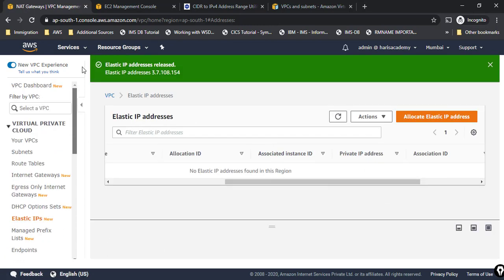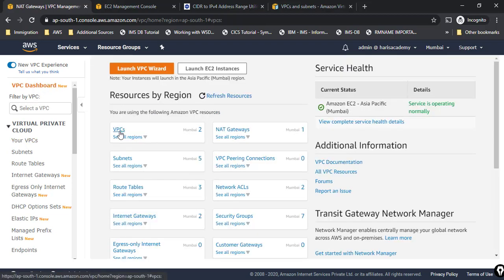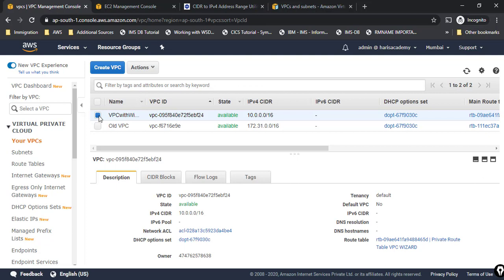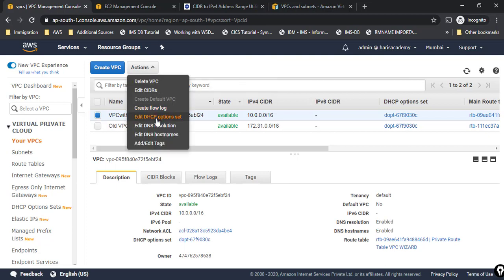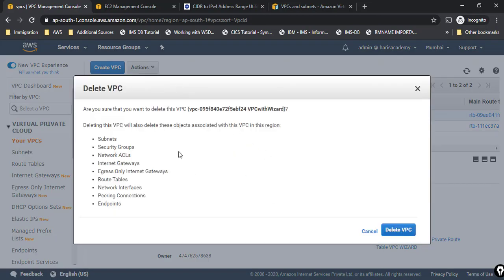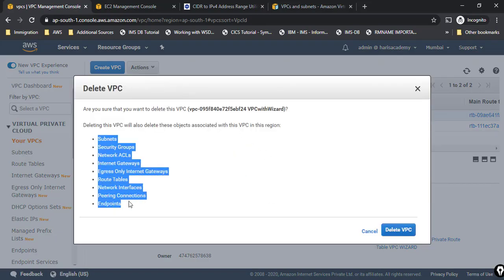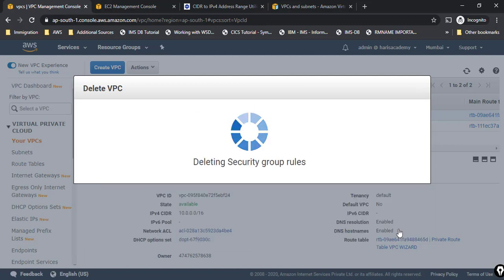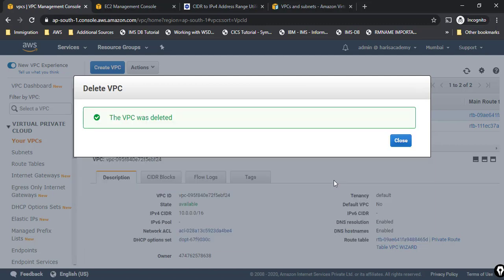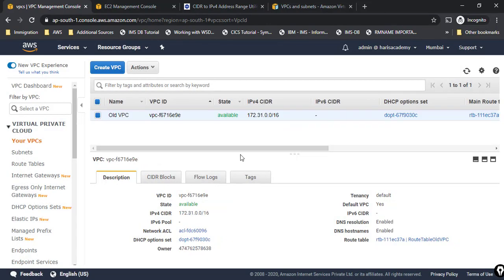Now once this is done, I'll go to VPCs again using the VPC dashboard. I'll go to my VPC and then try to delete this particular VPC which we have created with the wizard. I'll click on delete VPC, and you can see that whatever is created along with it, like subnet, security groups, NACL, internet gateway, egress only, route table, everything will get deleted. So that easy it is. If you delete it, you need not worry about all the other things. You can just delete and it will take care of all the subnets as well.